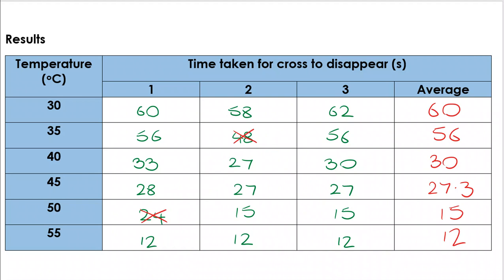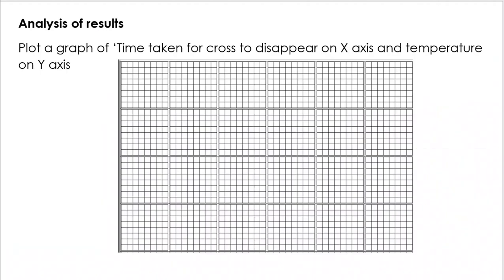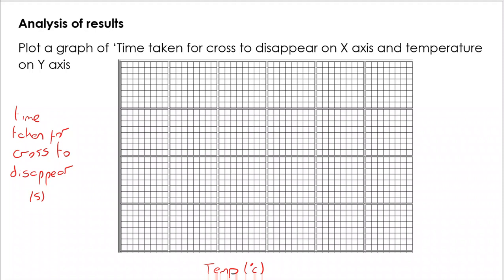From there, if you want to have a go at this, you can get some graph paper and try it, but you need to plot the graph. On the graph, the first thing to talk about is that you are going to label the axes. Again, we've got here the independent and the dependent variable, and I've included the units. Then I need to add my scale. There's not a huge amount of space, but you can see a suitable scale. I have used more than half of the available space.